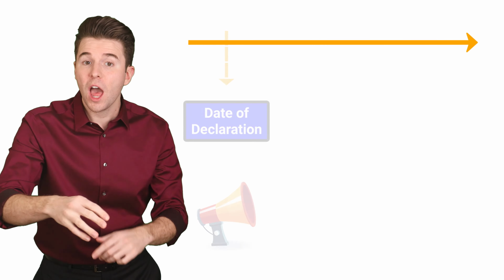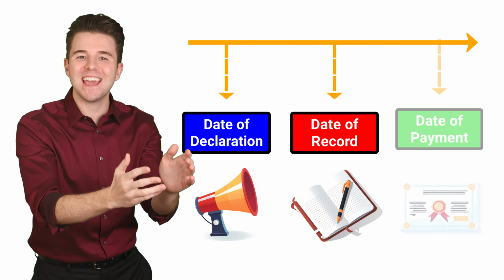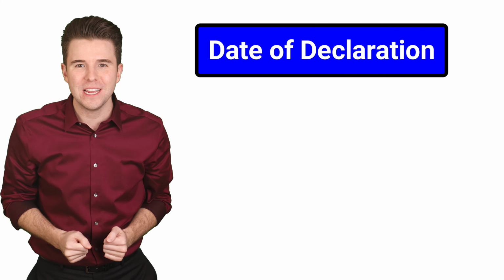Let's do an example to show how to account for large stock dividends. So, similar to cash dividends, we focus in on 3 dates: the date of declaration, the date of record, and the date of payment. And we start with the date of declaration.